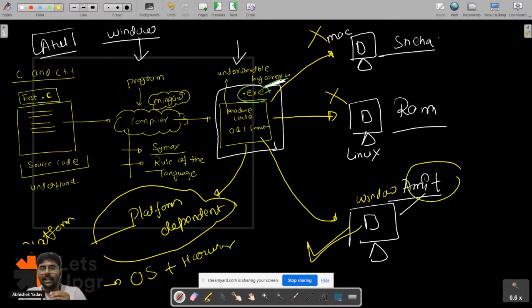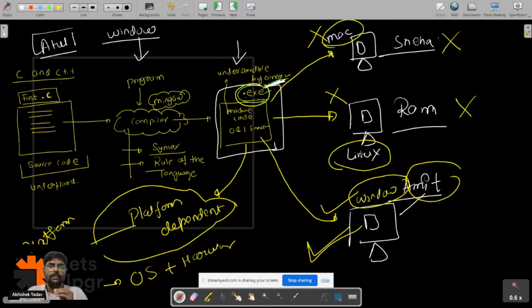Amit is having the same OS, that is Windows. That's why this .exe file is executed on Amit's system, but it is not executed on Sneha's and Ram's systems because they have a different OS, right? So this was a major problem in the 90s. C and C++ are platform dependent. Everyone, yes or no? Now it is clear what is the meaning of platform dependent.